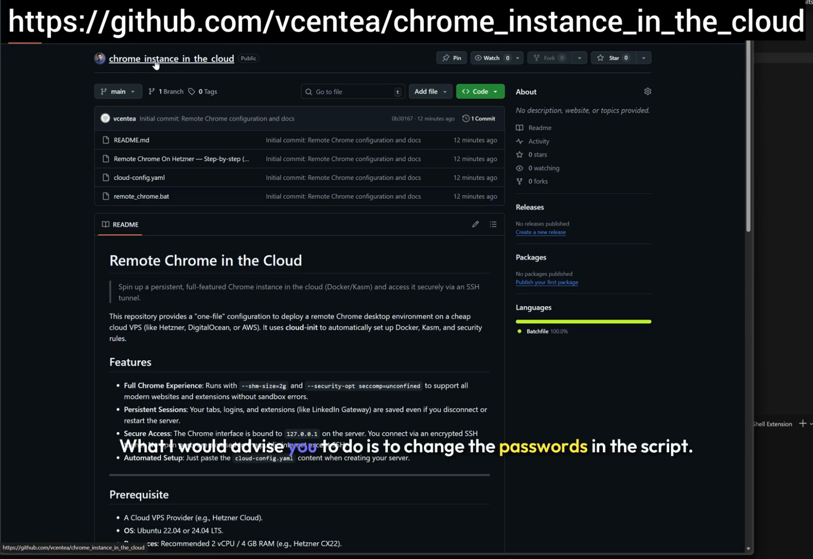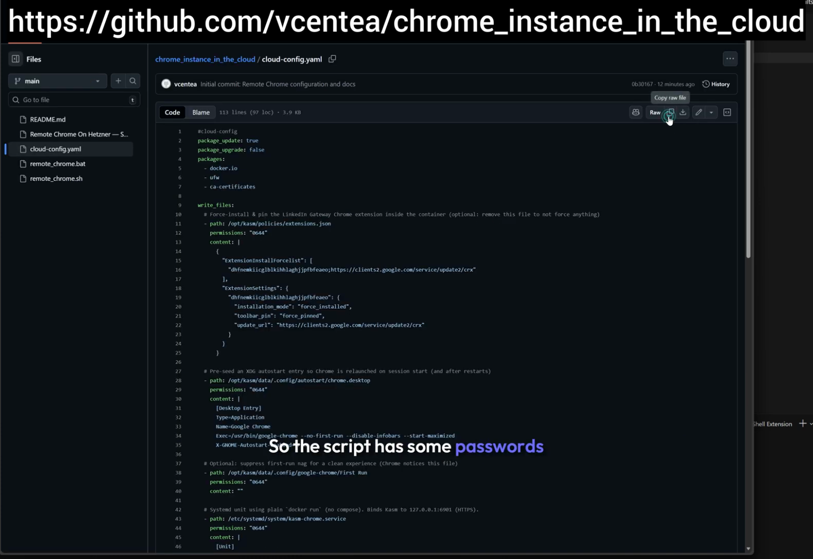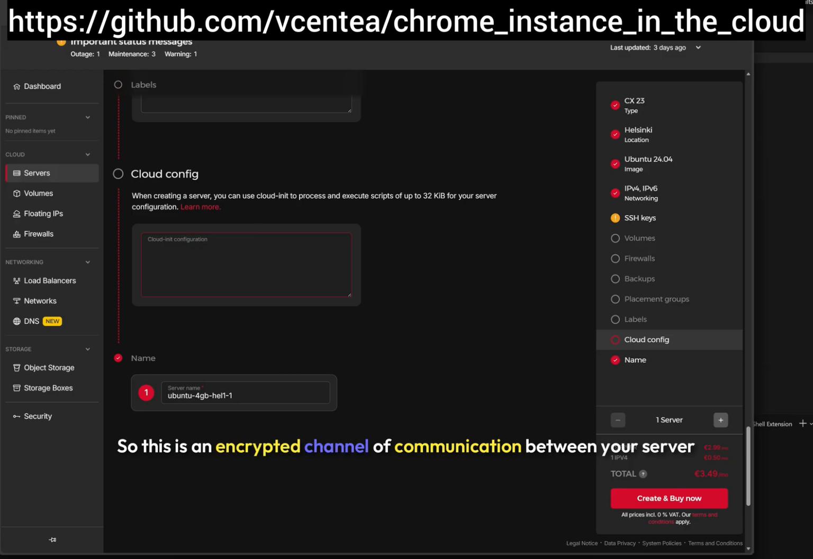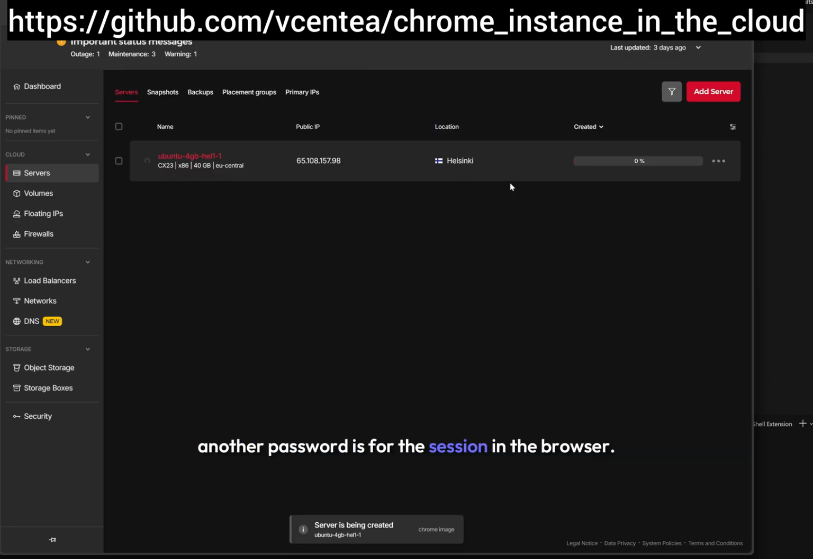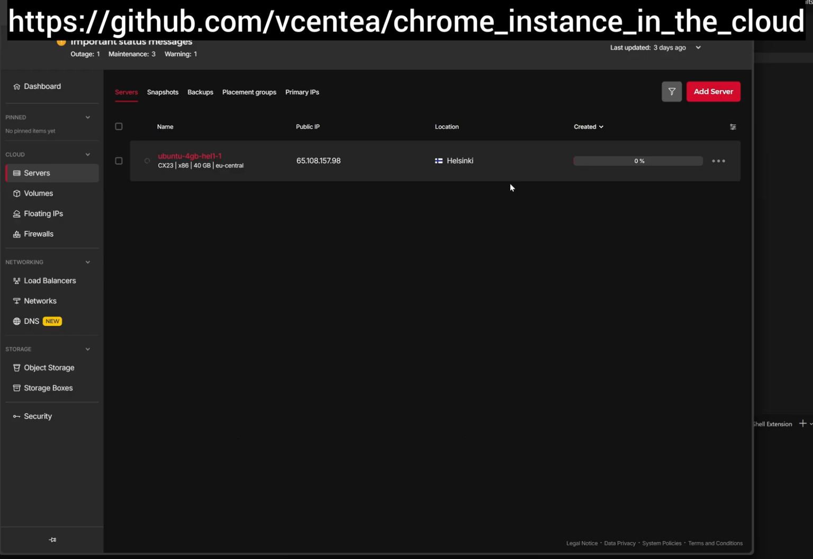What I would advise you to do is to change the passwords in the script. So the script has some password placeholders for the tunnel passwords. This is an encrypted channel of communication between your server and your workstation if you want to manipulate the server in any way. And of course, another password is for the session in the browser, the UI session.